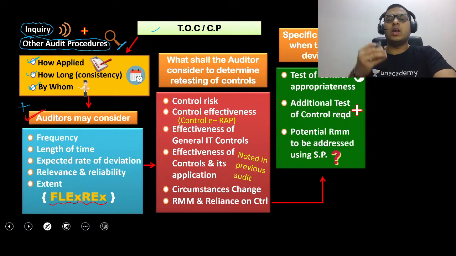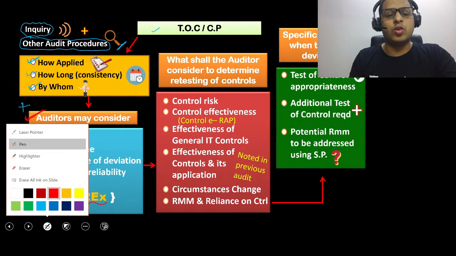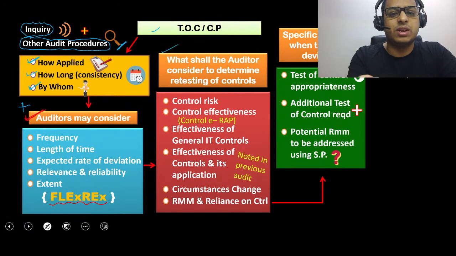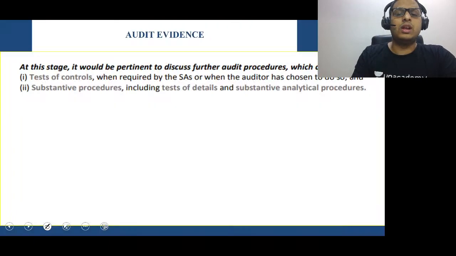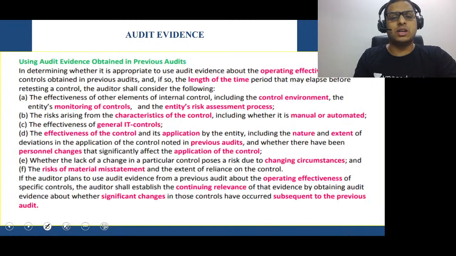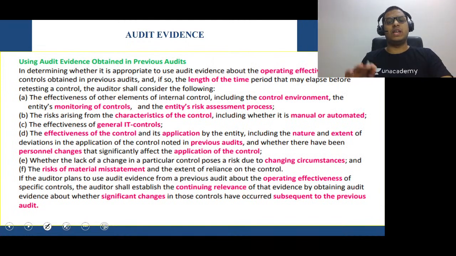Now the third one is the tricky answer. Now you have to understand this very, very nicely. Come, let's do it properly. What shall the auditor consider in determining retesting of controls? Now, what do you mean by this answer? Come, boys and girls, understand this with me very easily. See this.